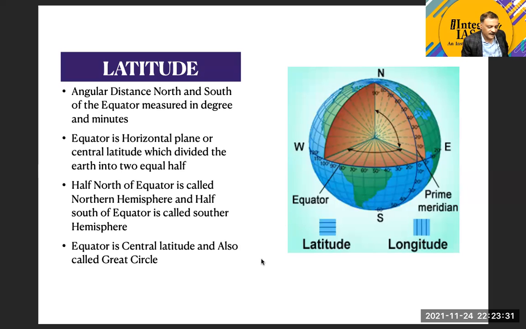Okay, now try to understand this concept. We have already done this idea, what is the meaning of a latitude, and latitudes are imaginary lines, and the equator is a central latitude and is also called a great circle.